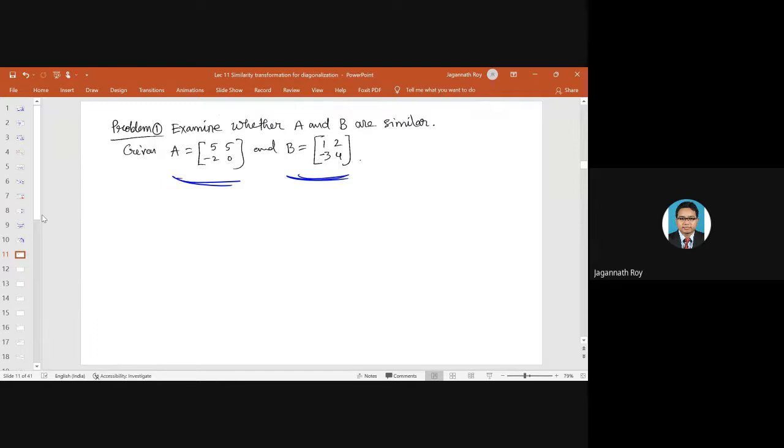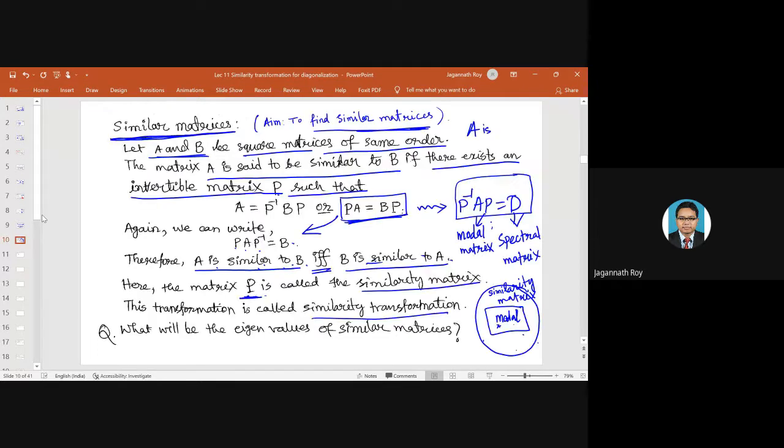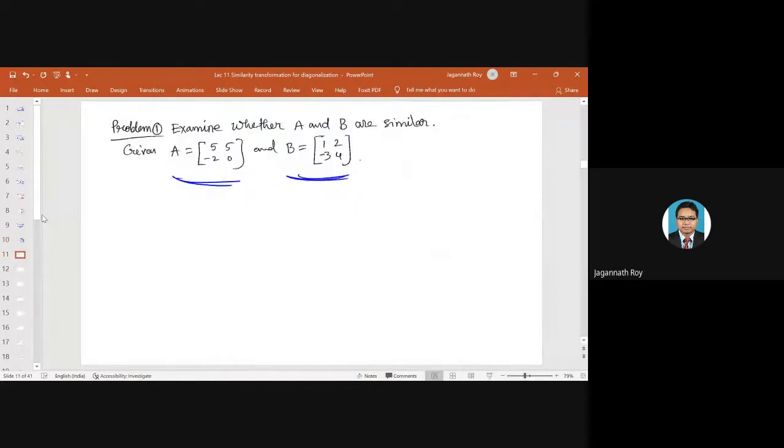So for that, what do we have to do? We have to satisfy PA equals BP. So let us call P equals ABCD. Then PA, let P be this matrix. So we want to find ABCD so that we will be able to find out this matrix. And then BP.